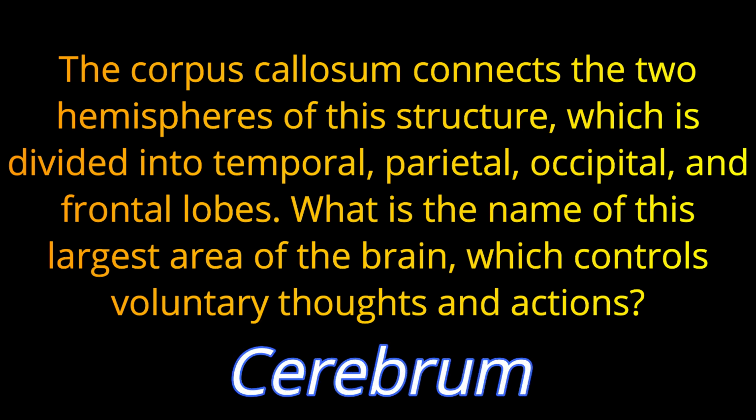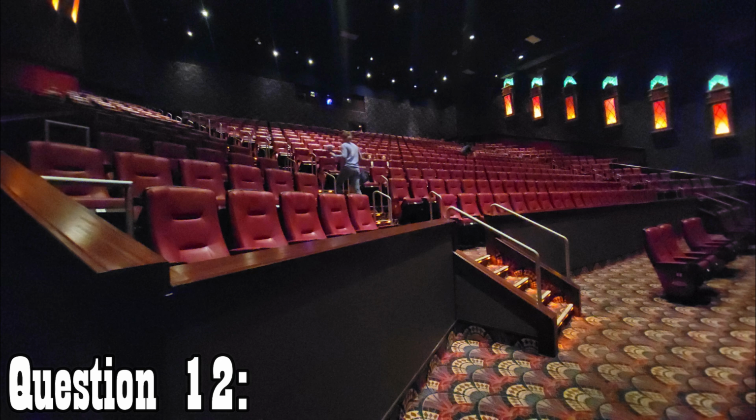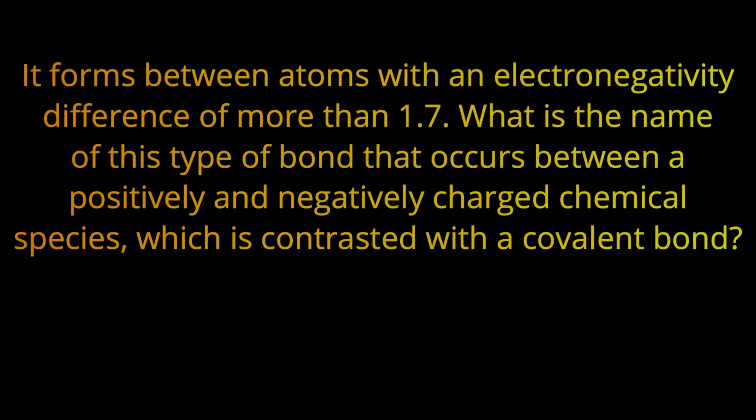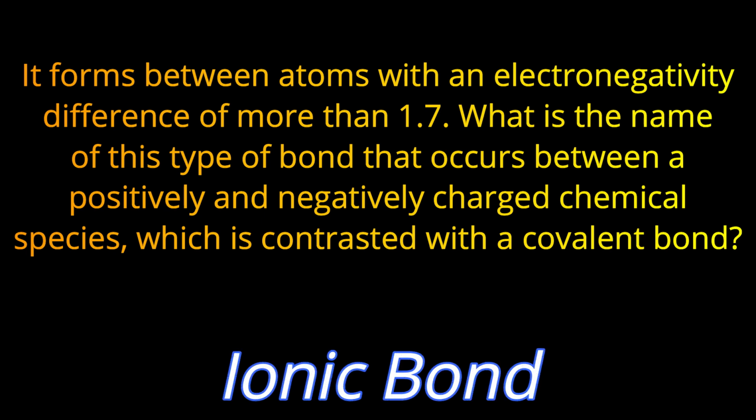The answer is the cerebrum. Question number 12. It forms between atoms with an electronegativity difference of more than 1.7. What is the name of this type of bond that occurs between a positively and a negatively charged chemical species, which is contrasted with a covalent bond? The answer is an ionic bond.